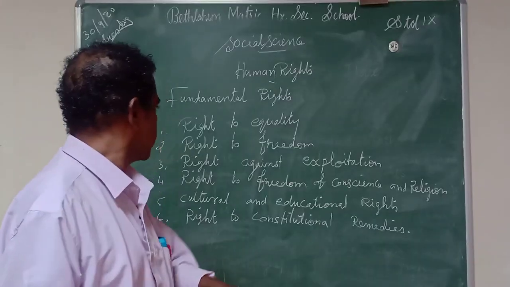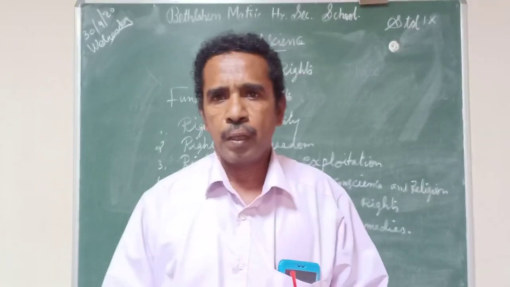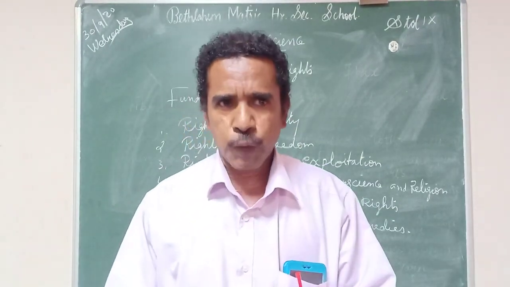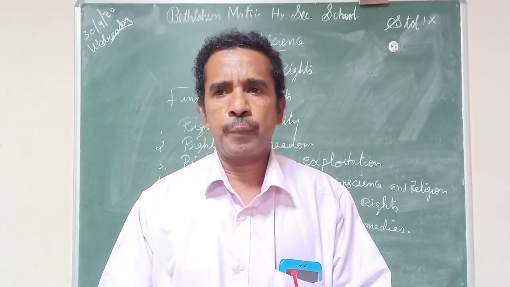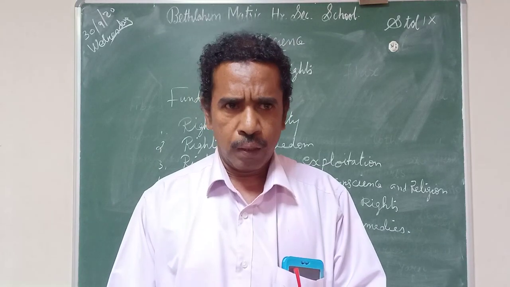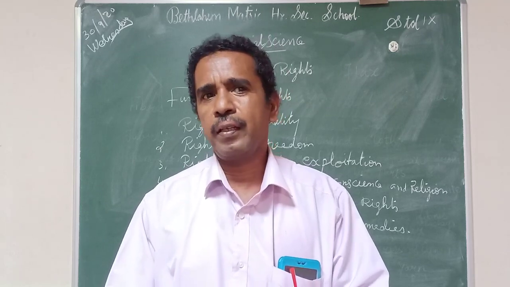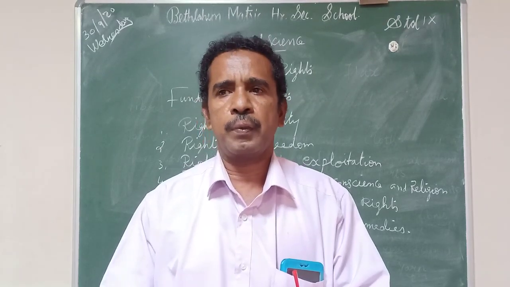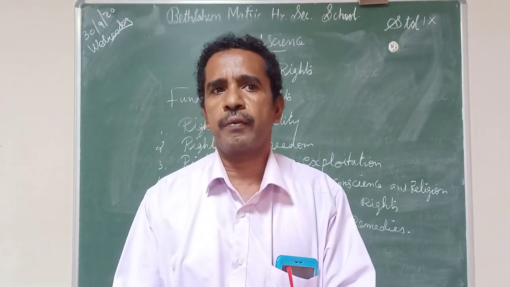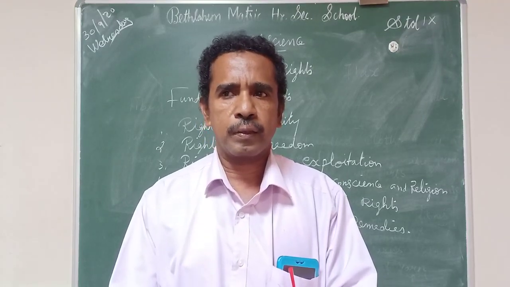fundamental right, that is the third fundamental right, right against exploitation. People were exploited. Not only the people, even the small children. In those days, children were employed. There was child labor. Child labor means children less than 14 years were employed in the factories.